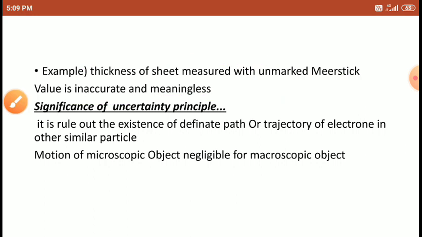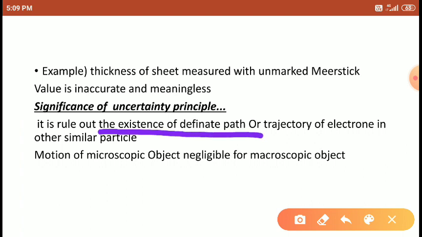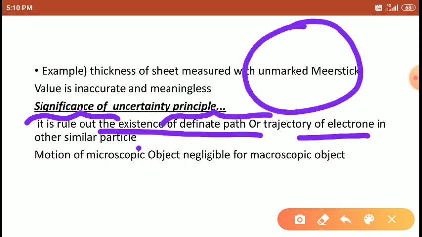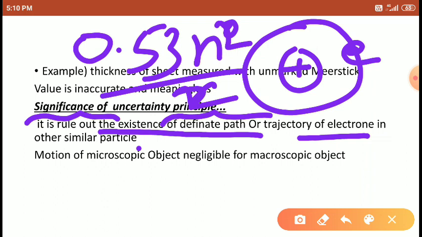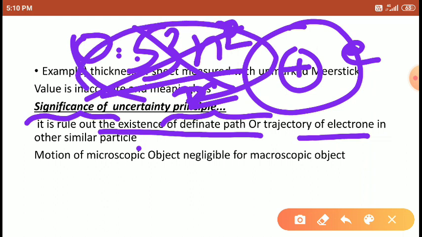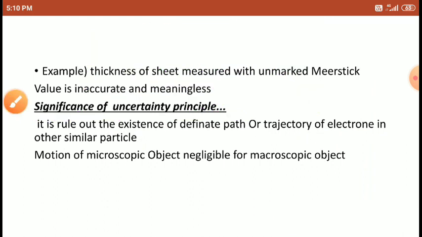The significance of the uncertainty principle is that it rules out the existence of a definite path or trajectory for an electron, a very small particle. It cannot follow an exact definite path. Whatever Bohr explained, that electrons occupy a definite path, that is 0.53 n square by z, it cannot occupy a definite path in this position. That is explained by this first rule.